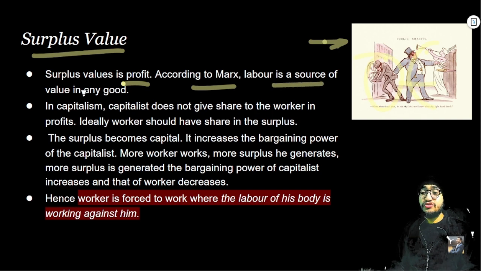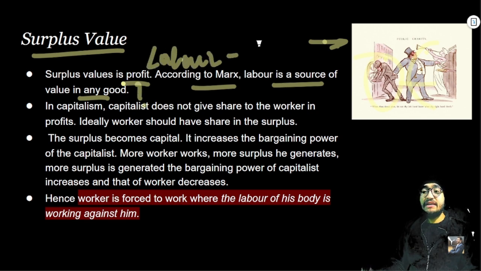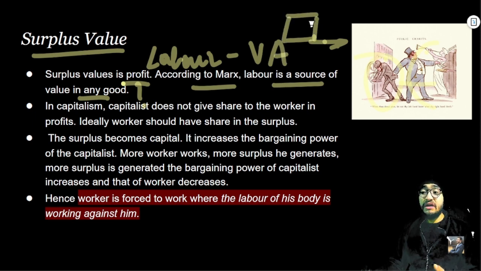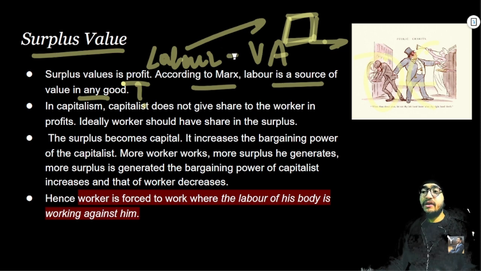Labor is a source of value in any good, according to Marx. Why? Because labor is responsible for value addition in any good. A wood will not become a chair until and unless the laborer does a value addition as per his skill and art. Then this mere plank of wood will become a chair. So labor is doing value addition. That is why Marx says that labor is a source of value in any good.